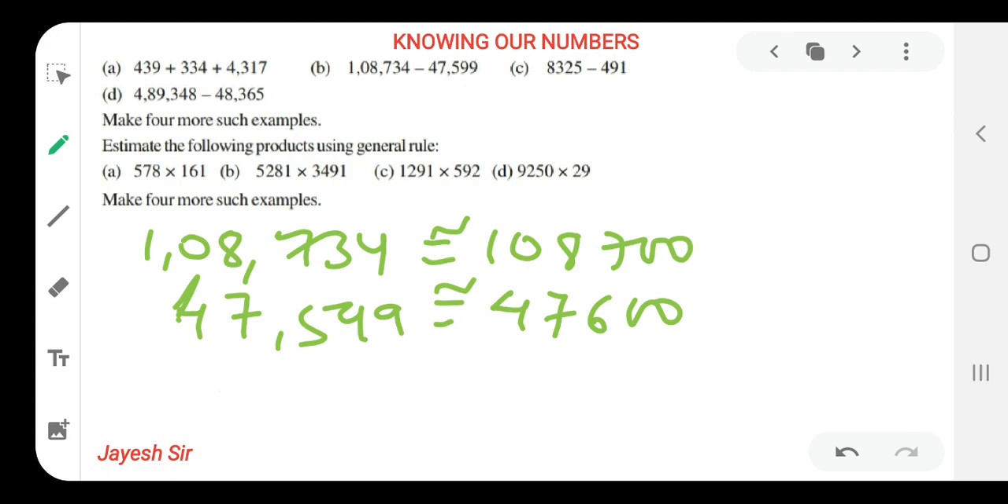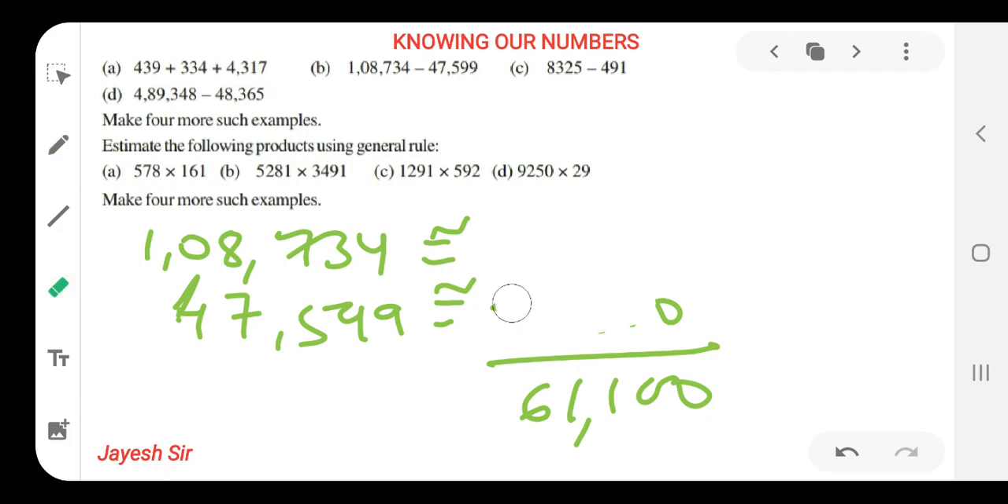We need to subtract both of them. 100 over here, 100 again. This is our answer. Our answer is 61,100. I hope you all might be getting it now. Based on thousands, how to round off as per thousand. So let's see over here, after rounding off to the nearest thousands, what we are getting as our answer.